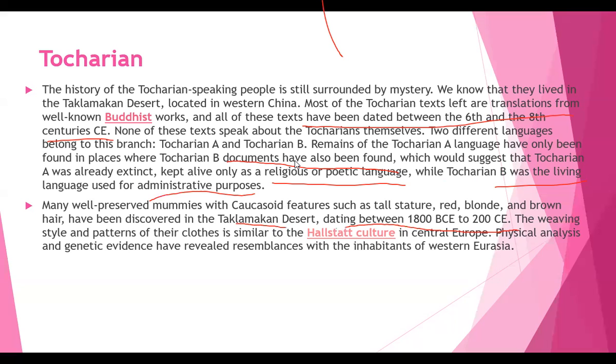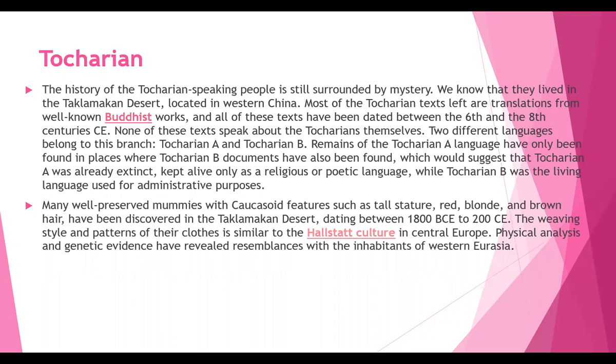Physical analysis and genetic evidence have revealed resemblances with the inhabitants of Western Eurasia. At present, we are not using this language, but we have to know the value points of this particular branch. These are the important points, right? So it is a branch which is a mixture of two branches, Tocharian A and Tocharian B.